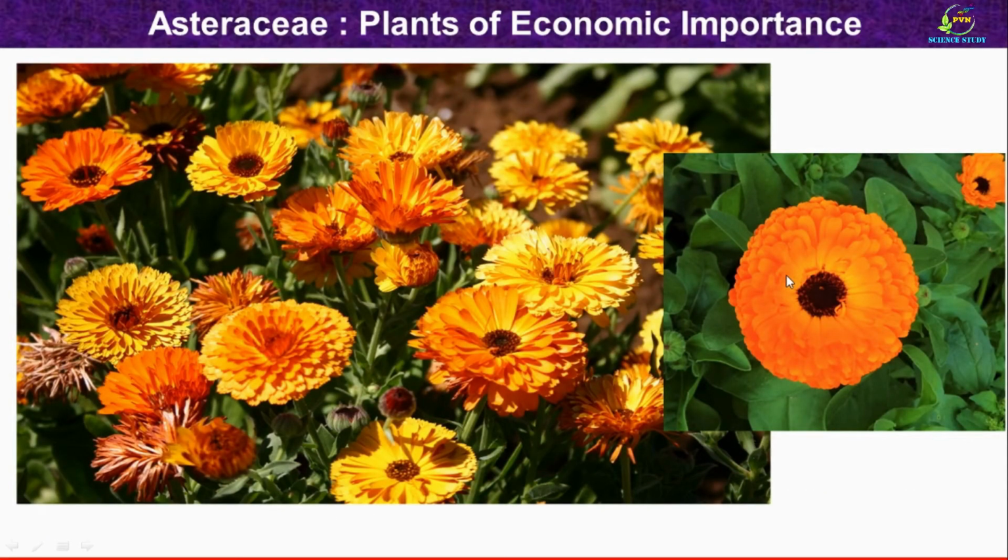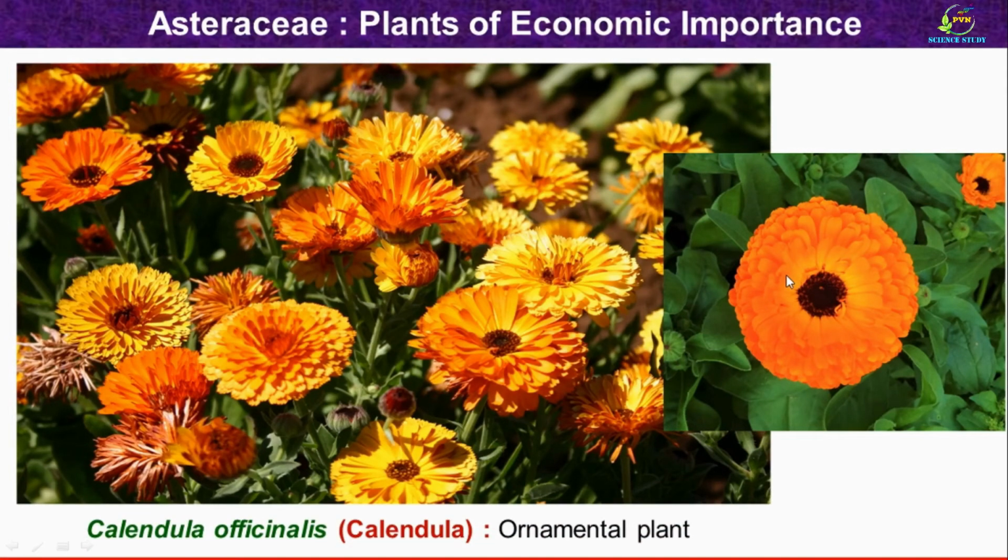Then this is another very important beautiful flower of the Asteraceae family. Botanical name of the plant is Calendula officinalis, commonly known as Calendula. This is also an ornamental plant cultivated for its colorful showy head-like inflorescence. This is a very beautiful inflorescence of Calendula. As you can see here, these are the ray florets and here we can see the disc florets. It is also used commercially as cut flowers for making floral arrangements.